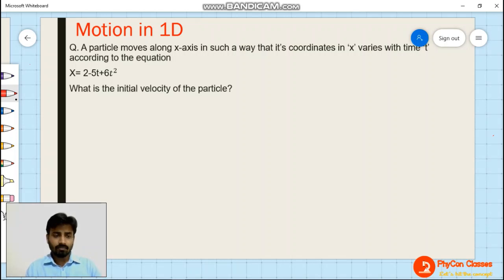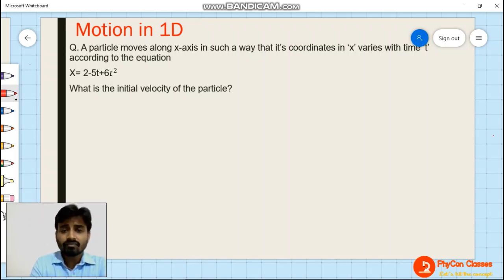Now here in one dimension, we are going to take this question to understand it in a better way. Okay, so a particle moves along the x-axis in such a way that its coordinate x varies with time t according to the equation x is equal to 2 minus 5t plus 6t square. What will be its initial velocity? That's the question asked. So we can just find the equation of velocity. Now at any time you can find the velocity, right? If you convert the equation of x into the equation of v, that means for velocity, then you just have to put the value of time and get the velocity.